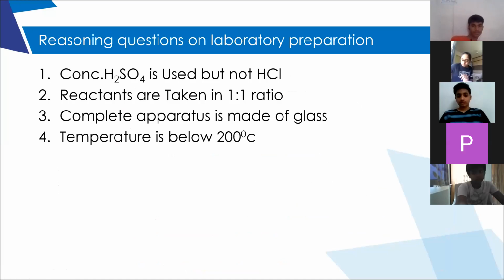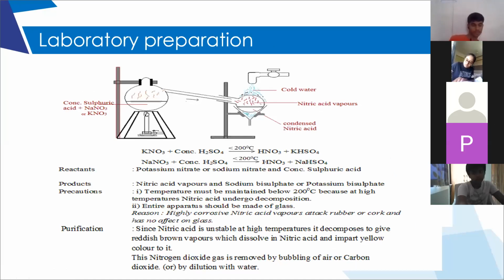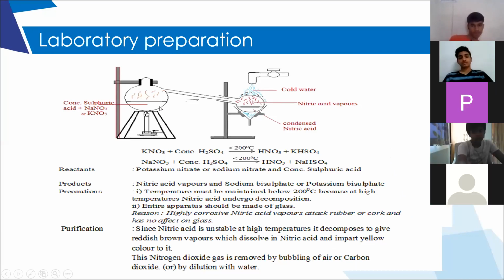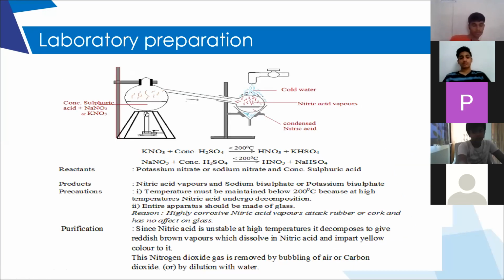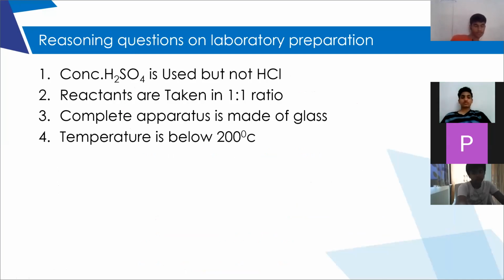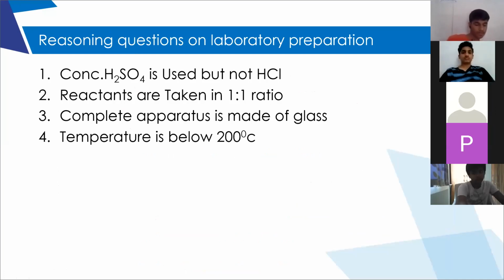It is to prevent the formation of sodium and potassium sulfate. If we take in 1:2 ratio, we will get sodium and potassium sulfate, which are thick solids, which will form a thick layer in the glass apparatus, further restricting the process. So the reactants are taken in 1:1 ratio in order to avoid the formation of sodium and potassium sulfate.